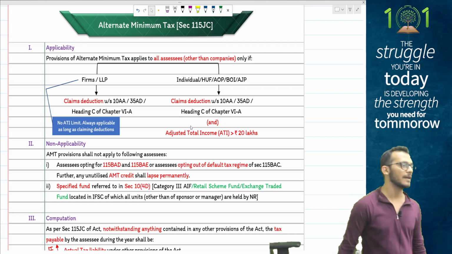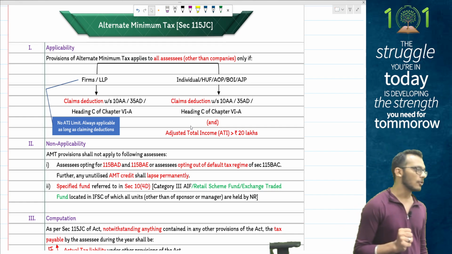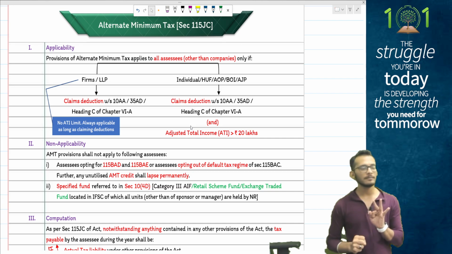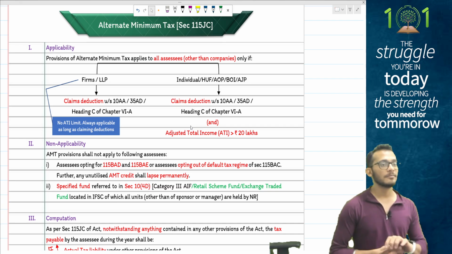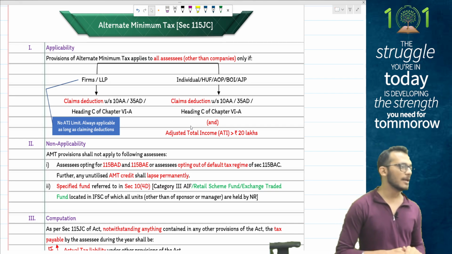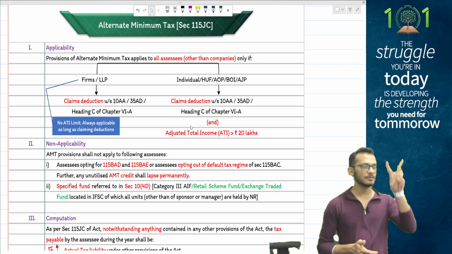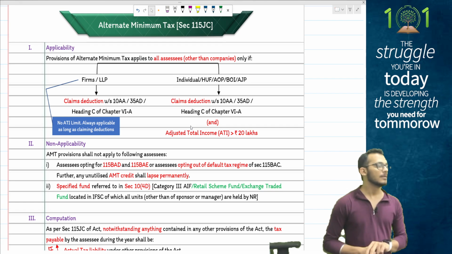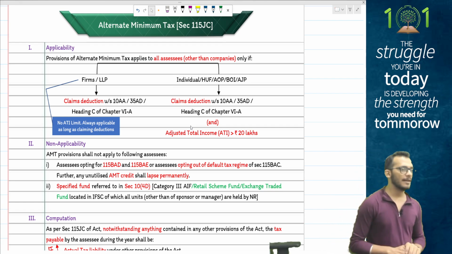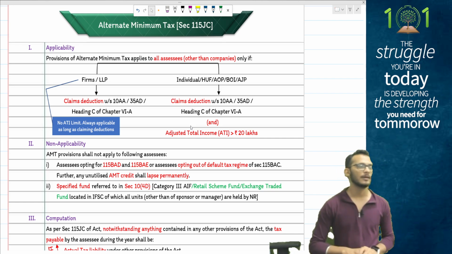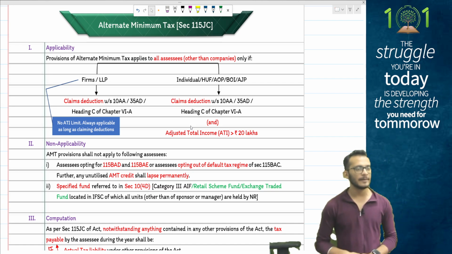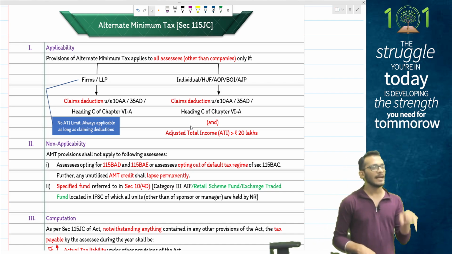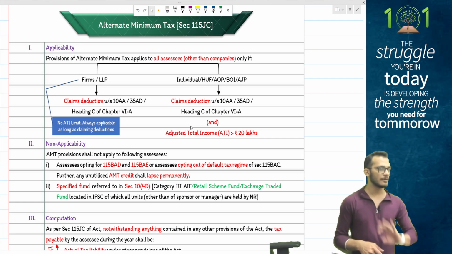AMT provisions say do one thing: start from total income. Ignore three items. Item number one, any kind of section 10AA deduction. Item number two, any kind of heading C of chapter 6A, except for section 80P, which is cooperative society. Deduction remains as it is. Apart from that, any heading C deductions will be fully denied, which is 80JJAA, 80IAC, IAB, IAJ, all those things will be ignored.